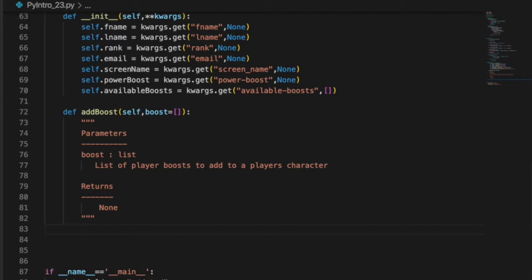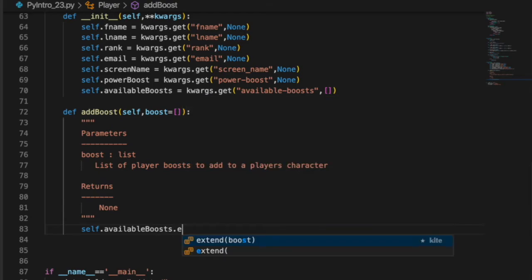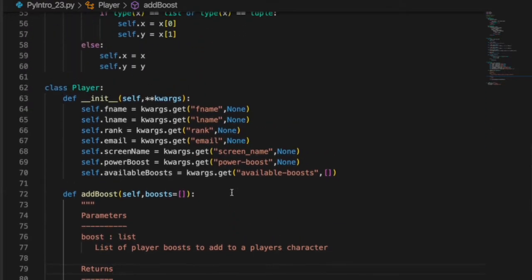So I'm just going to say self.availableBoosts.extend(boosts), right? Because we're taking whatever list they pass in, and we want to extend our available. We don't want to add that by itself as an element, remember, because it'll go directly in and be its own little array. Let's call that boosts.